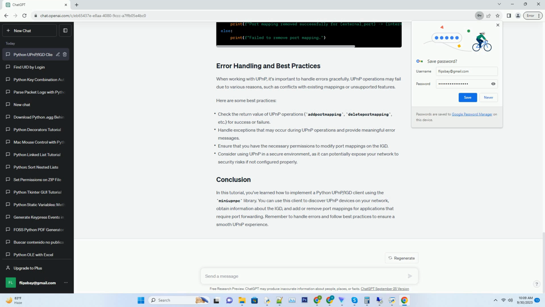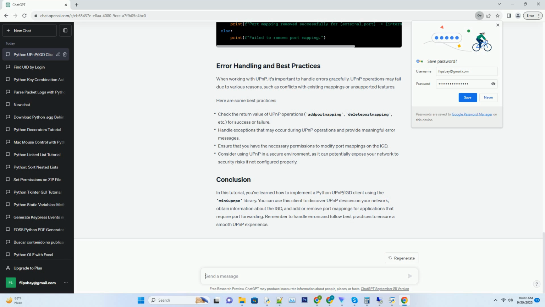Once you've discovered UPnP devices, you can identify the Internet Gateway Device, IGD, among them. The IGD typically has a schemas-upnp-org device InternetGatewayDevice type. Here's how you can obtain information about the IGD. In this code, we search for the IGD device based on its description, and if found, we print its control URL and IP address.